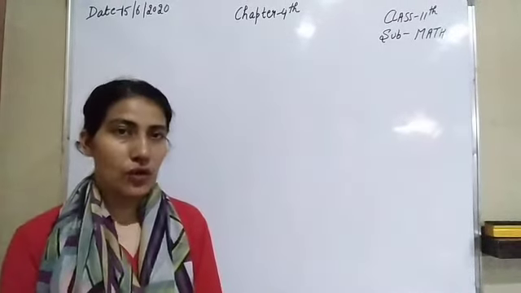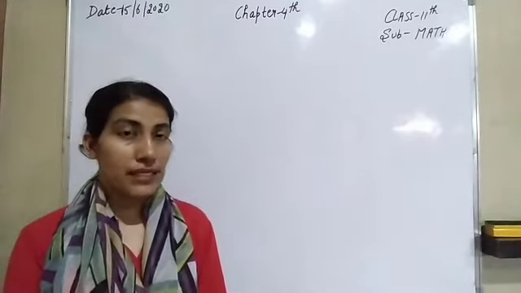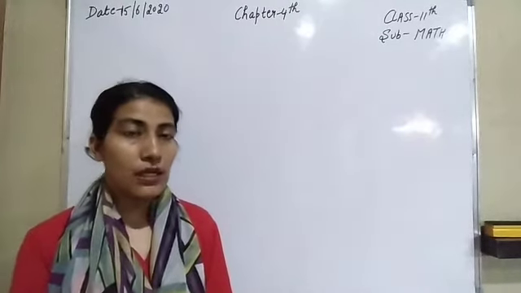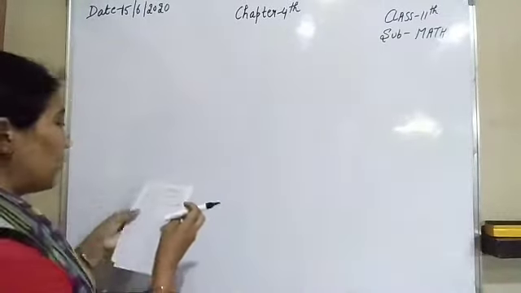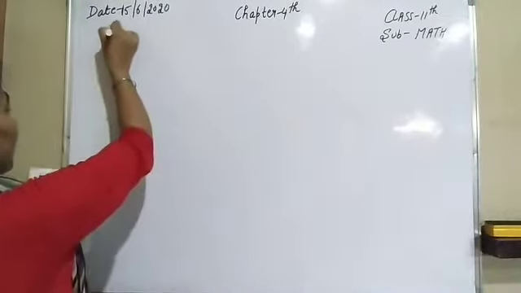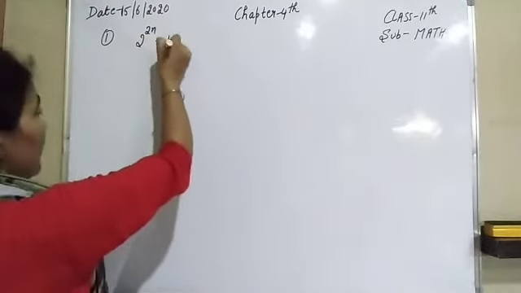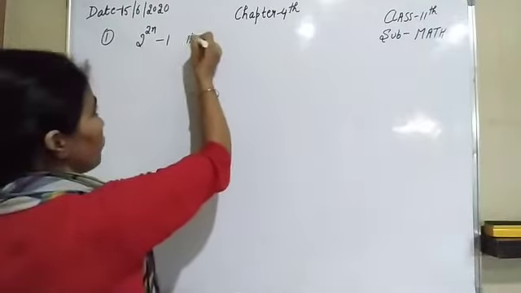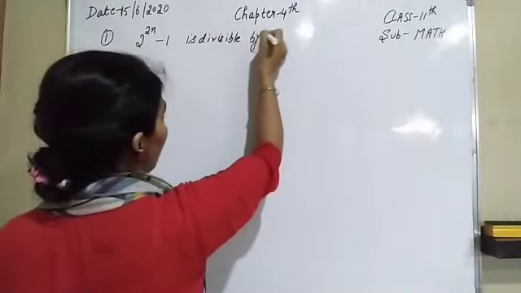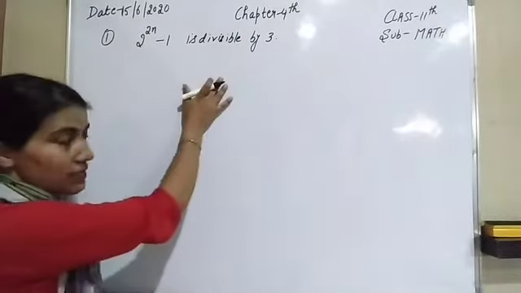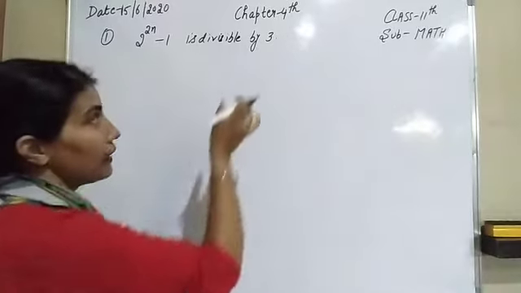Now let's start today's topic. We are doing the chapter induction and we have already solved the maximum number of questions of this chapter. Now come to the next question of this chapter. Today we will prove by the principle of mathematical induction that 2 raised to power 2n minus 1 is divisible by 3.